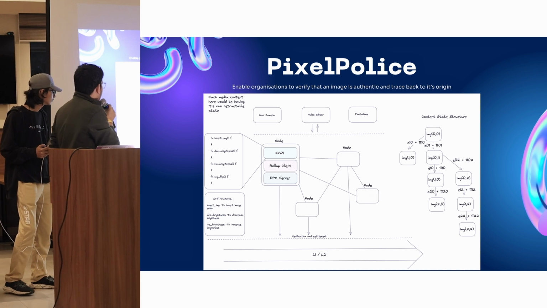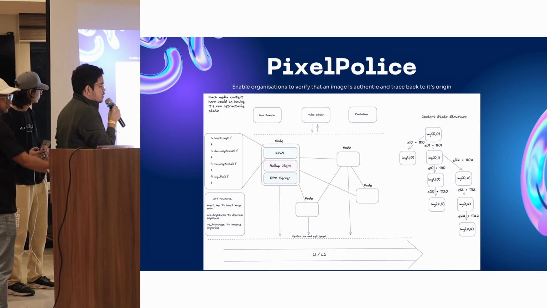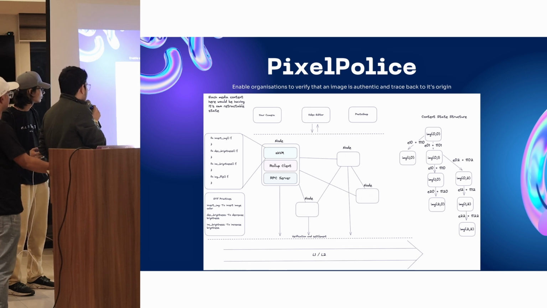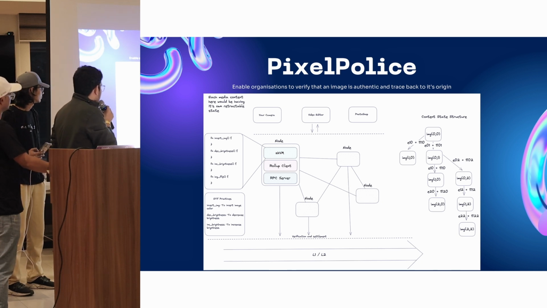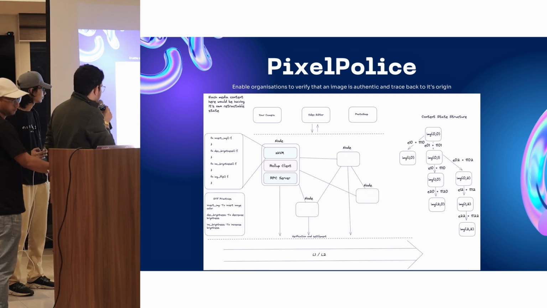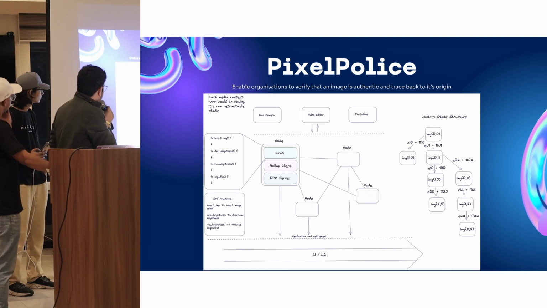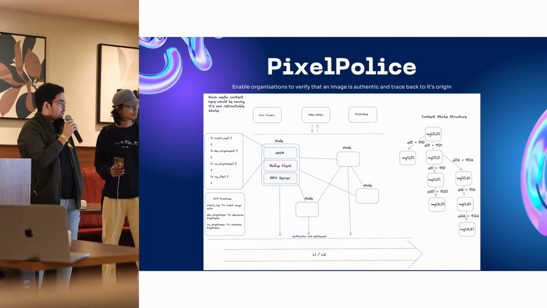So in this particular rollup, we have designed our own custom state transition function as well as state machines, which enable us to perform edit operations on that particular image data. All the edit operations on a digital content happen in the zkVM environment, so that we can get the proof of the correct execution of those operations on that particular digital content. Similarly, we have a rollup client to facilitate state transition and an RPC server to make necessary RPC calls. So this is the high level overview of the architecture we have developed.